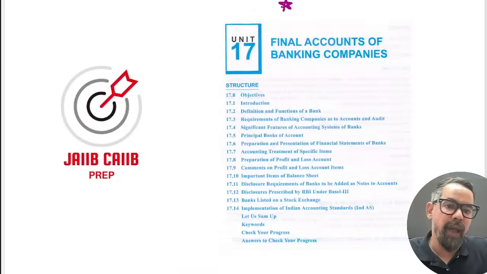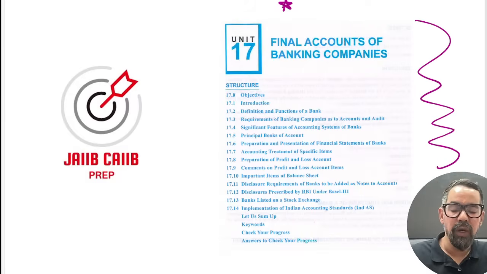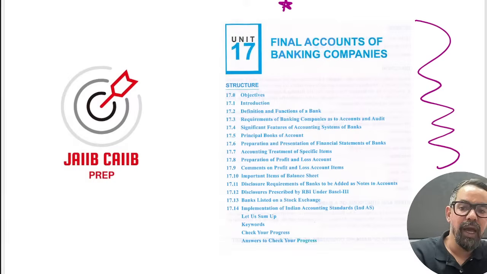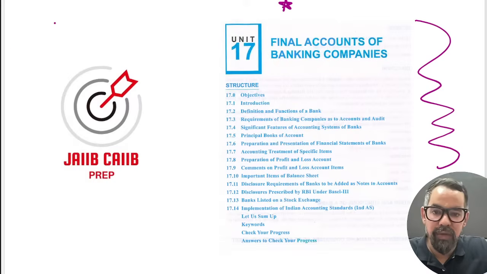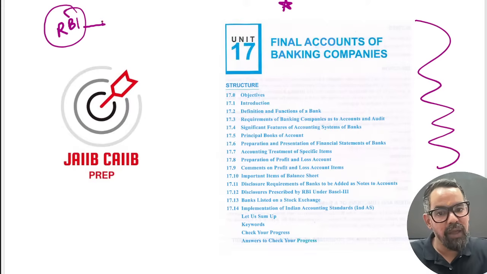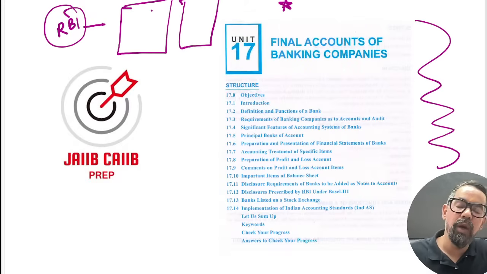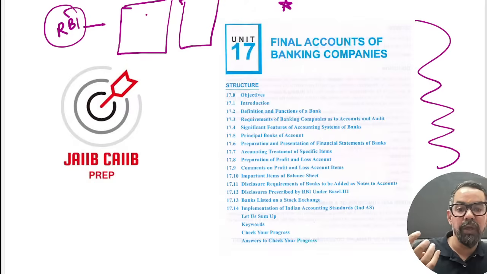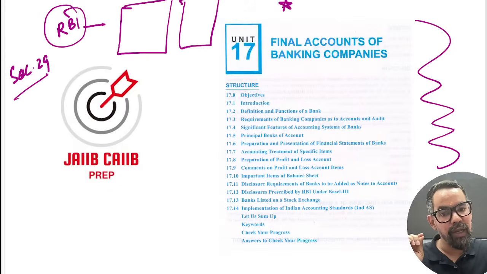Final accounts of a banking company. When it comes to a banking company, there are some special provisions governed by the RBI. Whenever a banking company comes up with its final accounts, it has to present them according to Section 29 of the BR Act 1949.